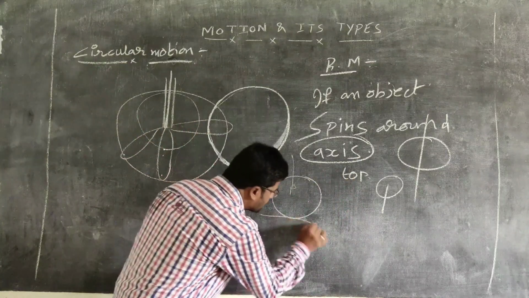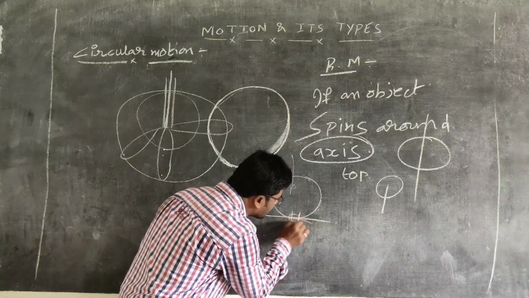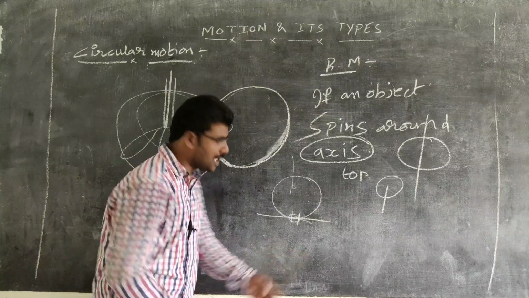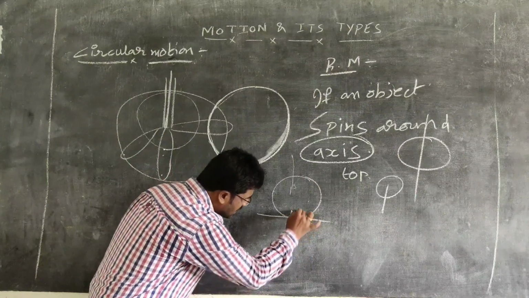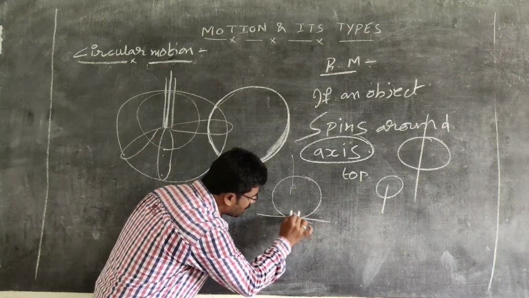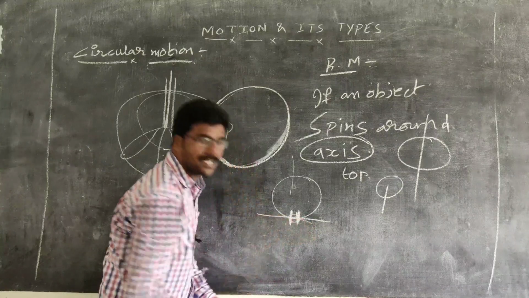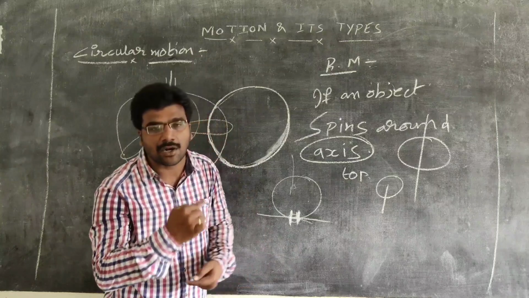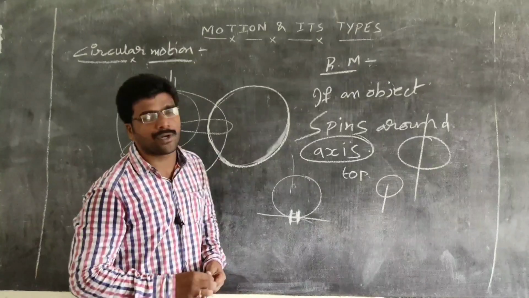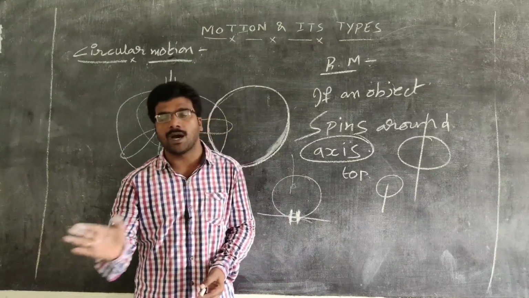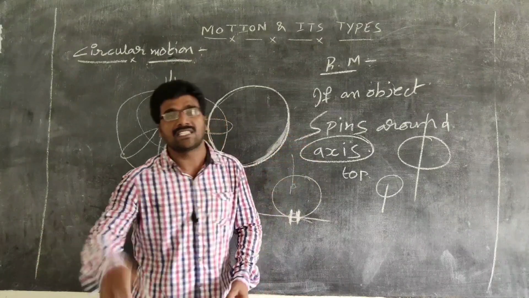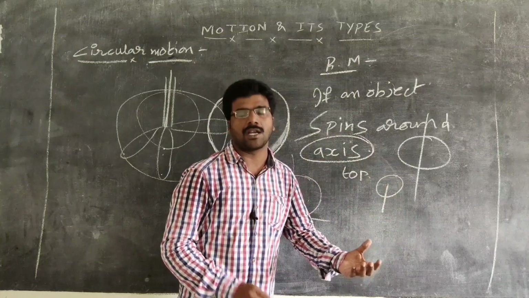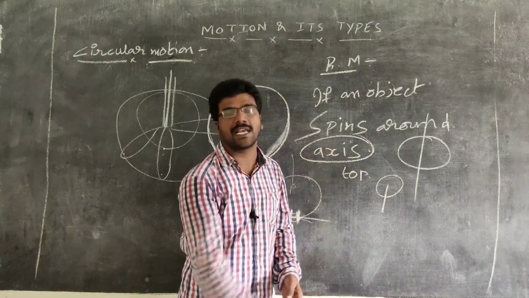But if you observe the small part which is touching the ground, it undergoes translatory motion. Observe here, this part is in the form of translatory motion. It is moving in a straight line. So it is a combination of translatory motion as well as rotational motion. In the same way, if you move a ball on the surface of a table, it is also a combination of rotational motion as well as translatory motion.